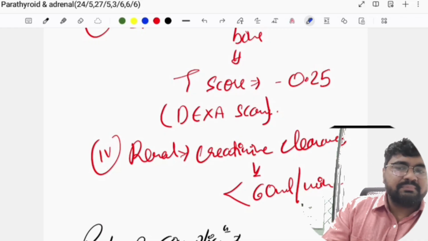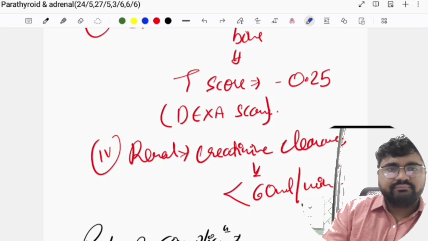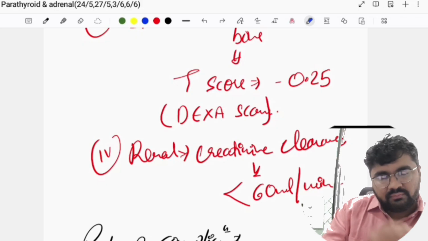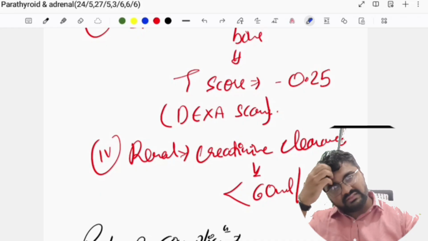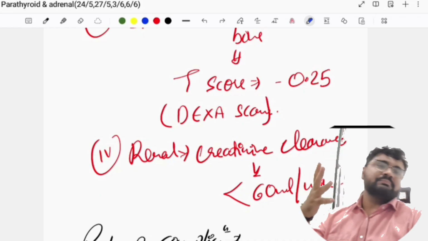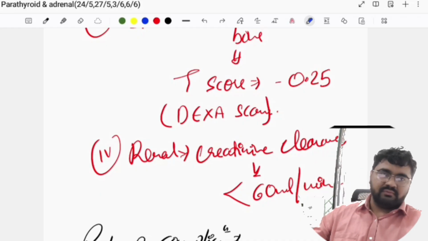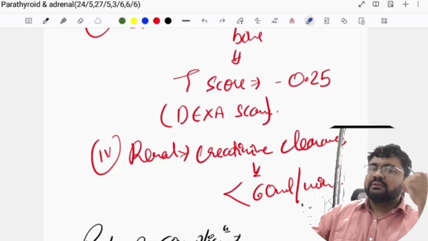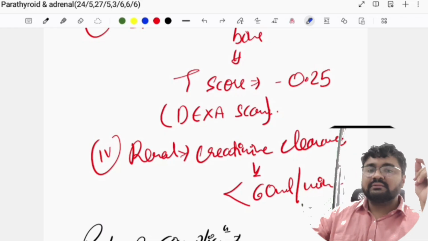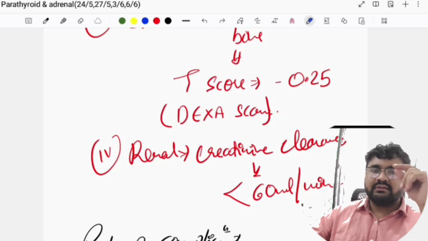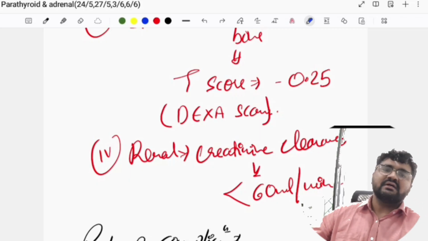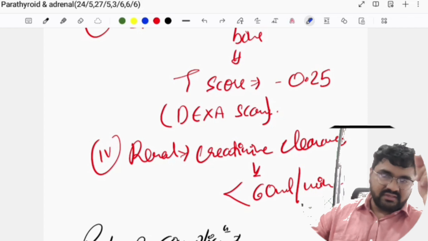What are the muscles which are supplied by the recurrent laryngeal nerve? Which muscles does it supply? All the muscles except the cricothyroid. Okay, so it supplies all the muscles except cricothyroid. But what is the most important muscle? The safety muscle that we say. Posterior cricoarytenoid. Is it an adductor or abductor? Only abductor of the vocal cord. Okay, hence it is known as the safety muscle.